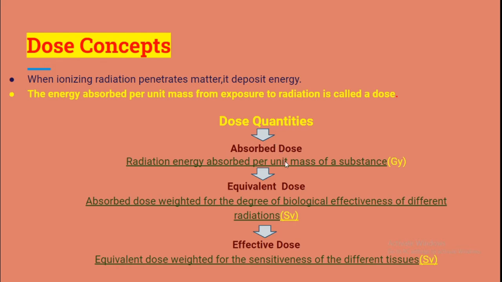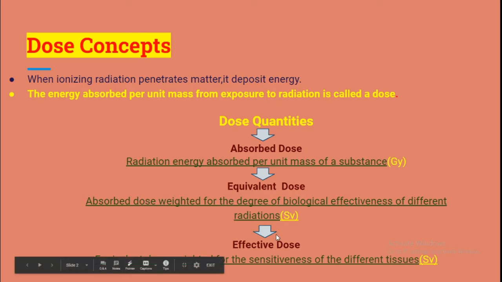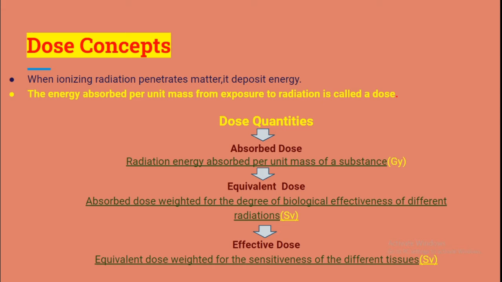Absorbed dose is the radiation energy absorbed per unit mass of a substance. It is expressed in unit Gray, represented as Gy. Equivalent dose is the absorbed dose weighted for the degree of biological effectiveness of different radiations. Its unit is sievert, expressed in the unit Sv. Effective dose is the equivalent dose weighted for the sensitiveness of different tissues. It is expressed in unit of sievert.